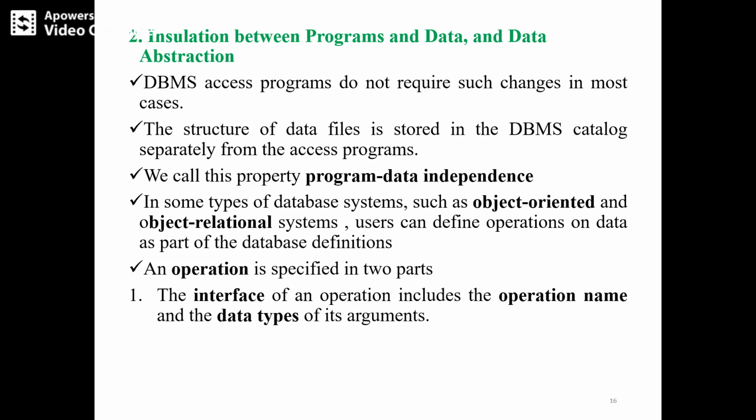That is what we call program data independence. It means the structure of the data file where we have stored data will be stored separately, and the access program will be stored separately. So there should not be changes whenever we are accessing the data from the database, as it is totally independent.